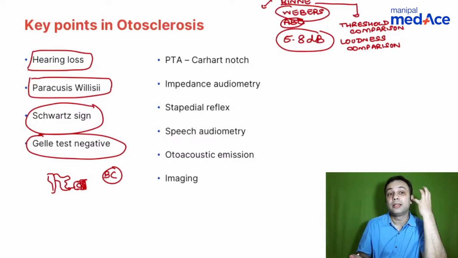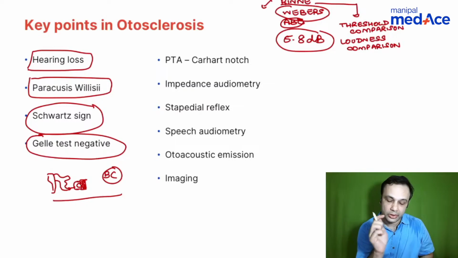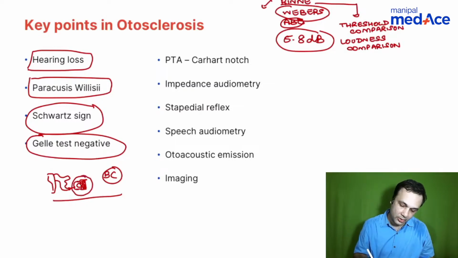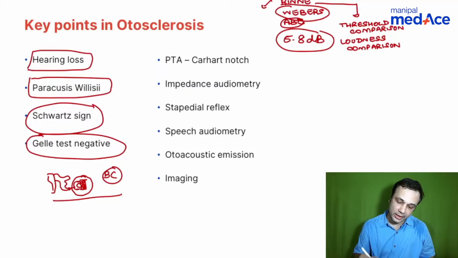So the hearing becomes, what happens? Right. So when you look at Gelle's test, in otosclerosis, the stapes does not move. So there is no change when you increase the pressure in the external auditory canal. Whereas in a normal ear, the hearing may become better. Right. So that is Gelle's test.